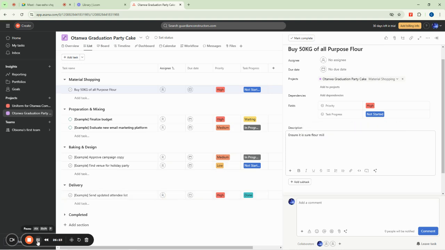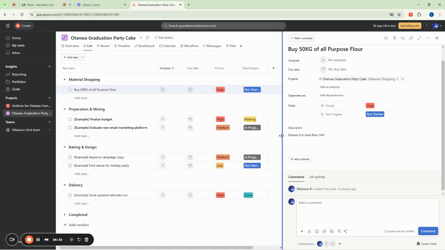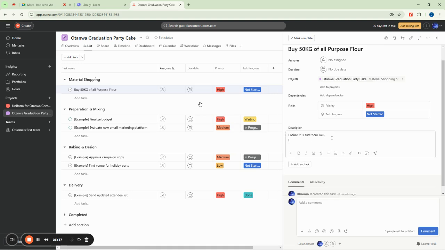Okay, you see now, I just unlocked the group. Now I'm putting a description. So when the person comes to do this task, you see that there's a description here that says, ensure it is flour meal. So when the person does not find flour meal, if you do not find it, or if you did not see this brand, call me to receive further instructions on what to do. That can be your description for this particular task here.